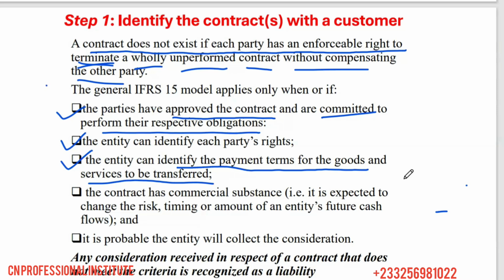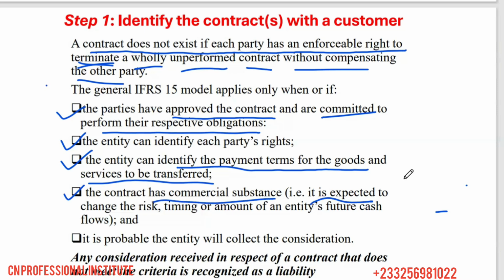Are you getting it? So you see, the entity can also identify, or should be able to identify, the payment terms. Are you paying everything now, or will part be paid in what? The future. So that's the payment terms. Payment terms should be what? Identified. Okay. Then, point 4, the contract has a commercial substance.